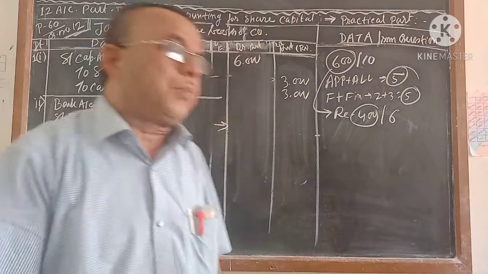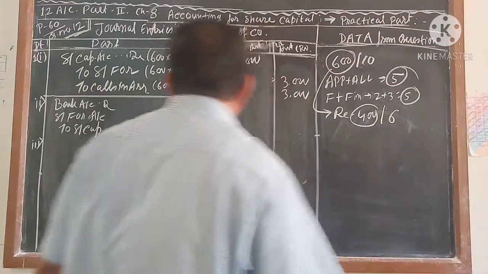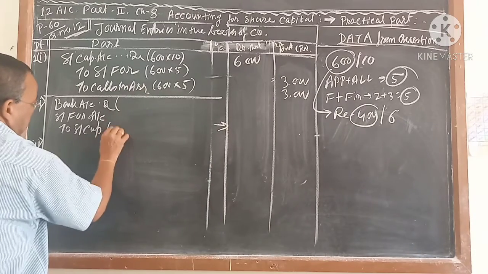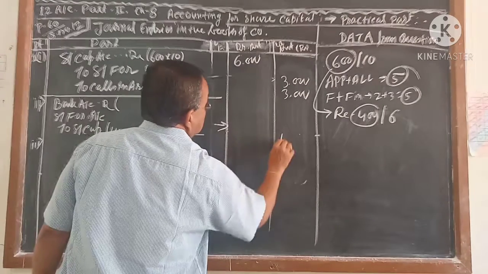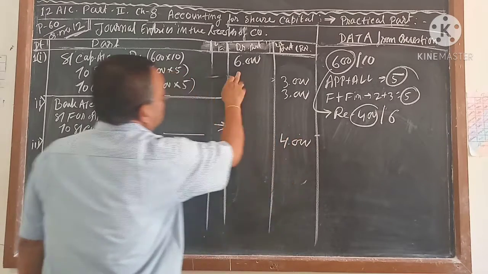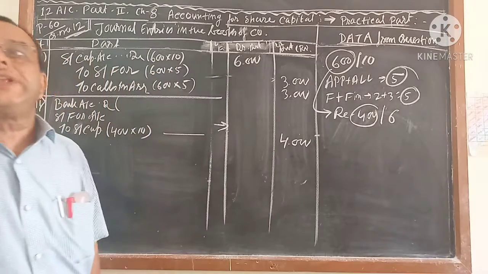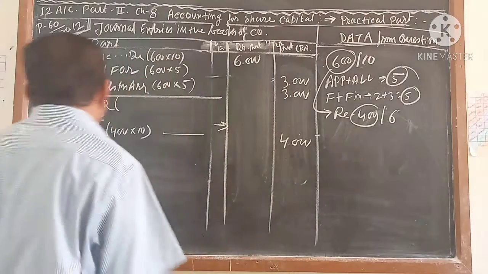So we will not pass any entry for those not reissued. We are going to pass the entry for 400 shares. So this is 400 into 10 is equal to 4,000. The question may come: debit is 6,000, credit is 4,000, so what about the 2,000 that is left? The next day when the company reissues, we will do it at that time.